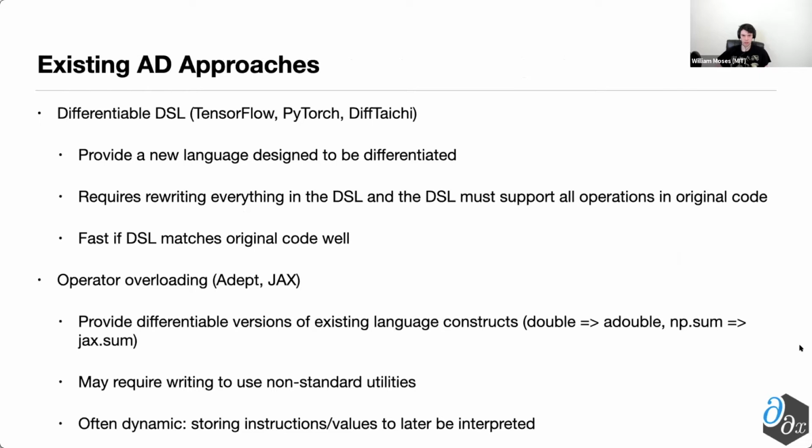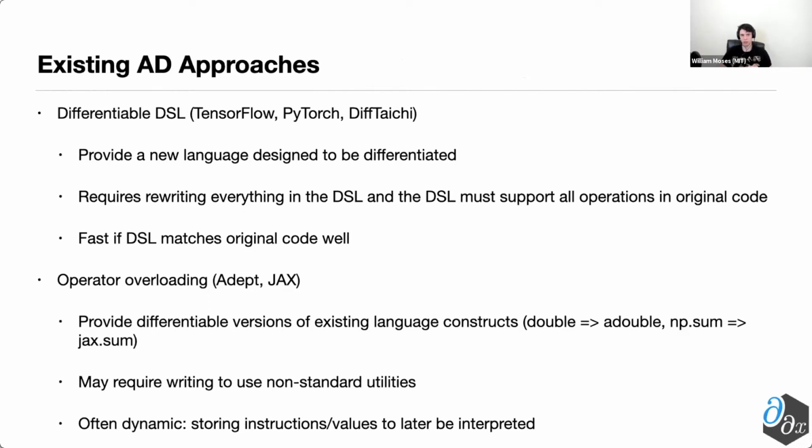Typically, these have one of three different approaches. The first approach is to create a new differentiable domain-specific language. In that, you create this new language that's explicitly designed to be differentiated. This works, but if you have an existing code base, it requires rewriting your entire code inside of this new DSL. And of course, the DSL must support every type of operation in your original code that you're hoping to be able to do.